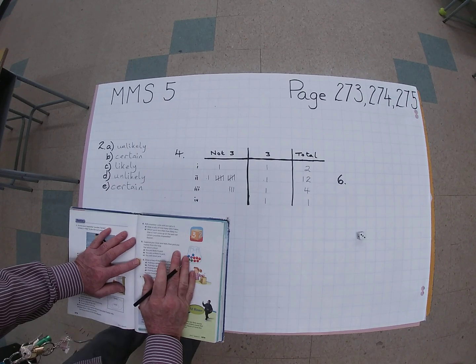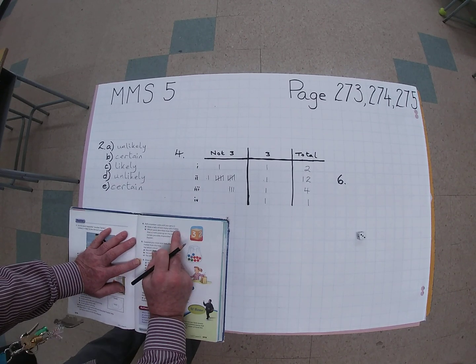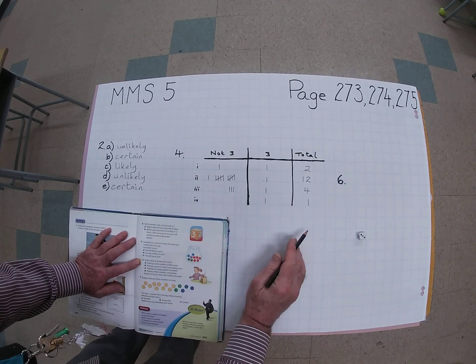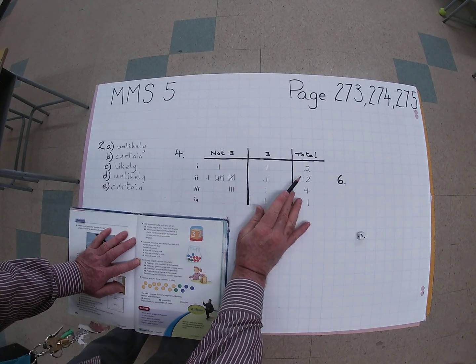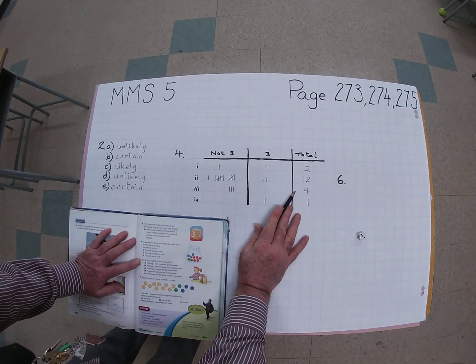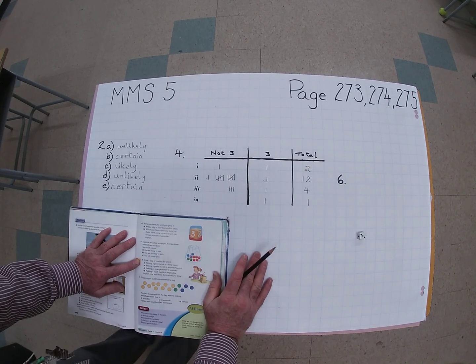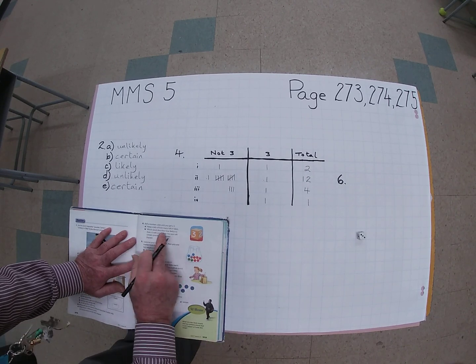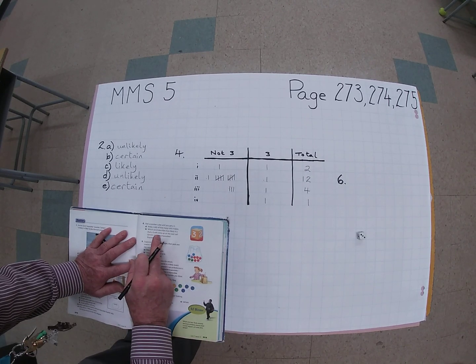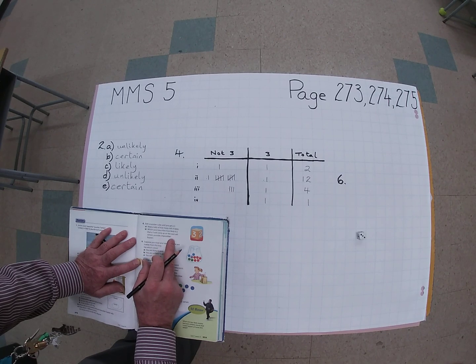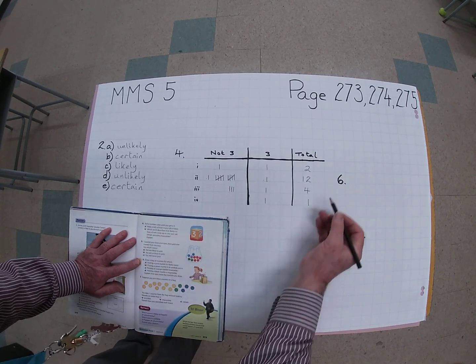So I kept the tally of how many rolls it took. I did it 4 times. The first time I took 2 rolls, second time 12 rolls, third time 4 rolls, and next time I got it on the 1. So, which word describes how likely it is that a 3 will come up on the next roll? Certain? Well, no.